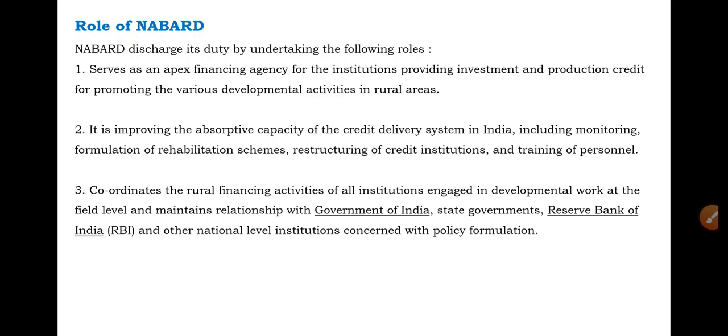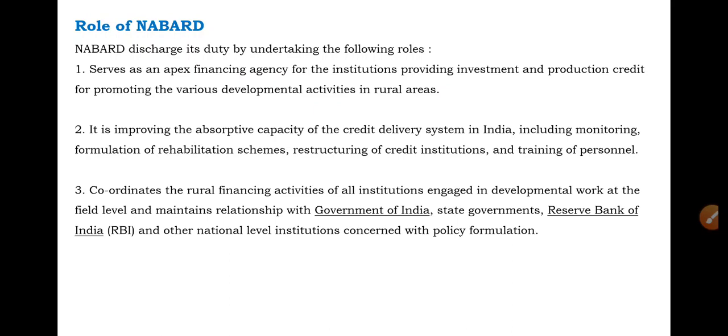NABARD helps to coordinate between the central government, that is the Government of India, the state governments, the Reserve Bank of India and also other national level institutions in the field of policy formulation.